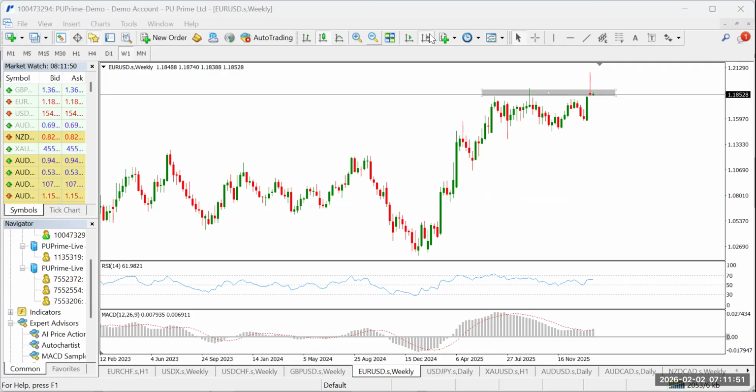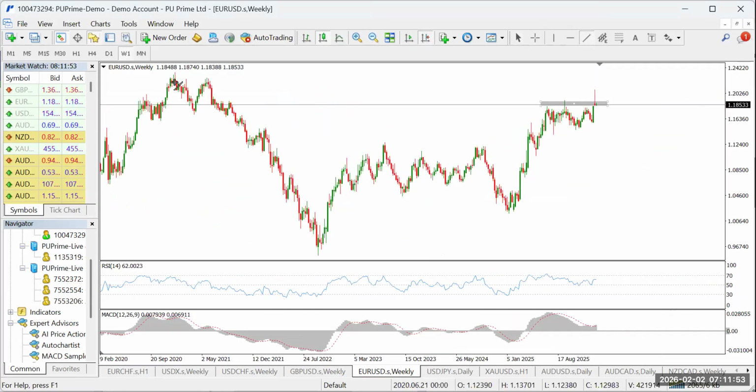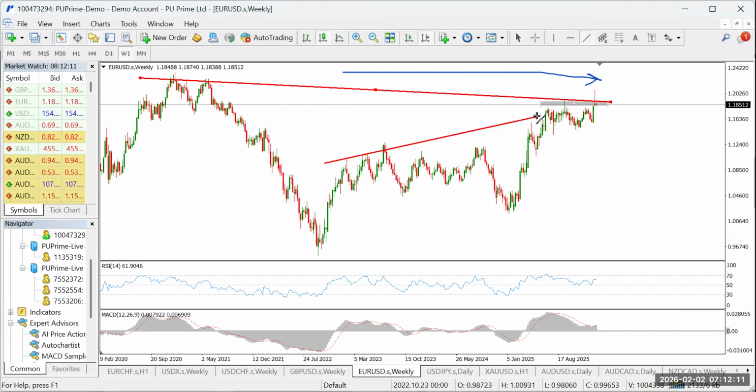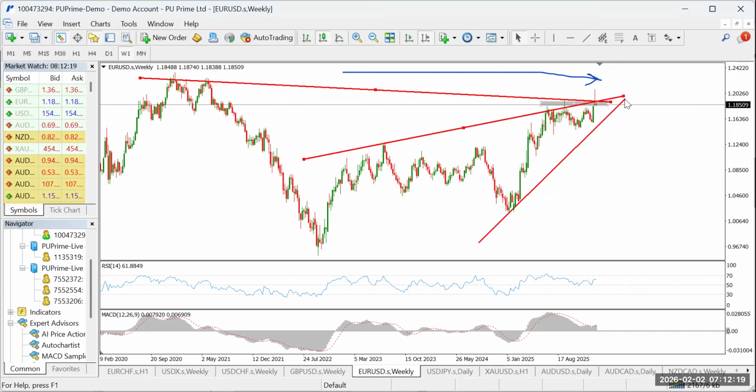But then there's still additional information. We can add our trend line right here to point us to a bearish direction on the Euro USD. You can see that trend line. We have a resistance, we have a downward moving trend line. That's price making lower highs, and we also have another trend line here, price making higher highs, and not just ordinary higher highs, also trying to form what looks a lot like a rising wedge pattern. Usually when you have a rising wedge pattern, price is still expected to drop.